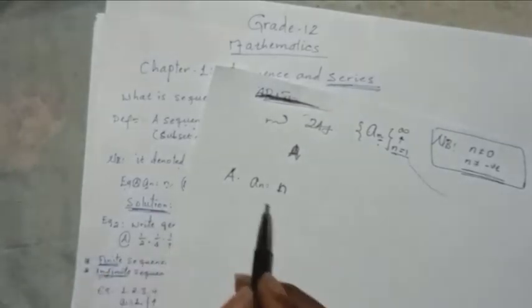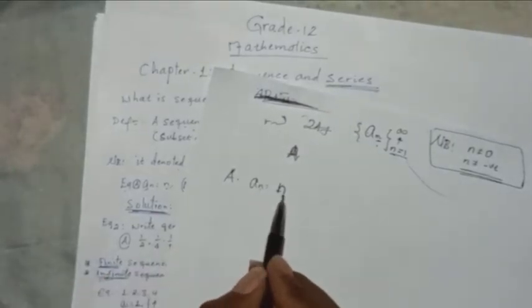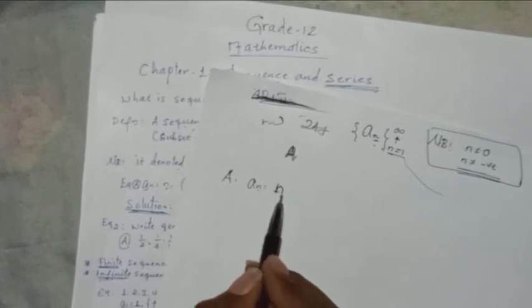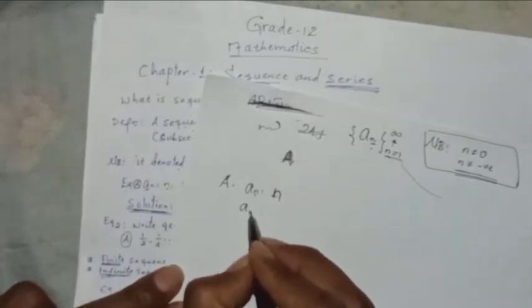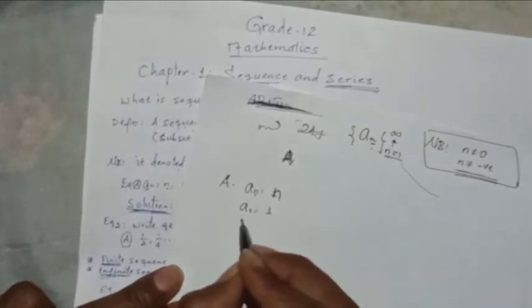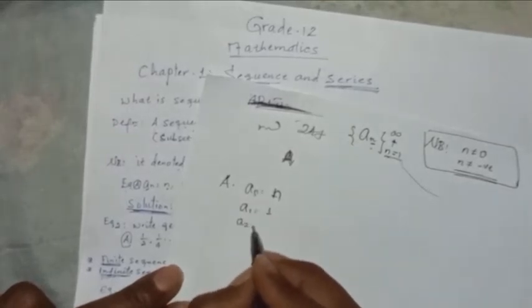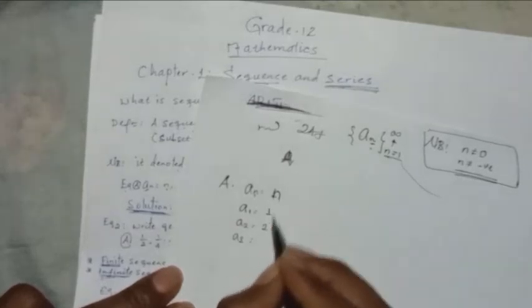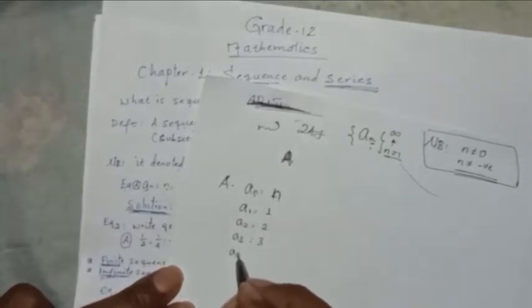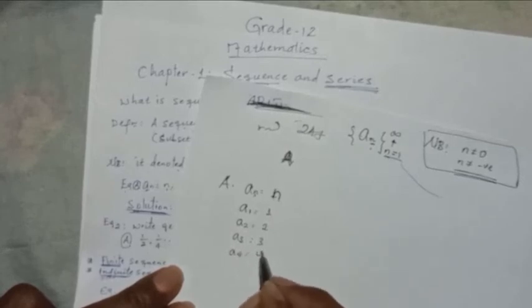So if the value of n is 1, what is the value of this one? If the value of n is 2, what is the value of this n? If n is 1, a1 equals 1; if n is 2, a2 equals 2; if n is 3, a3 equals 3; a4 if n is 4, 4.